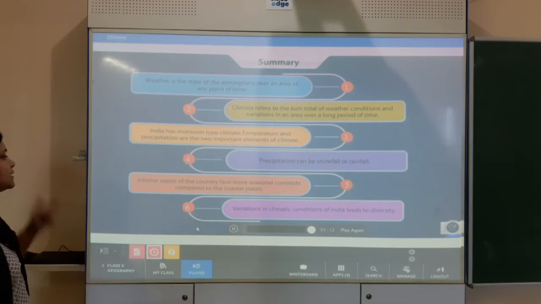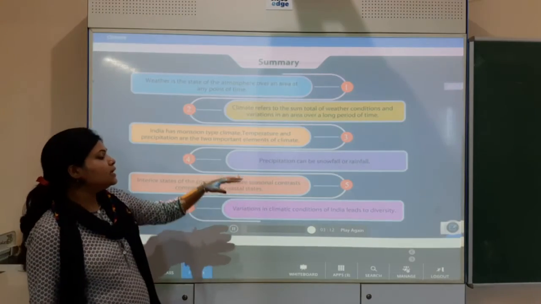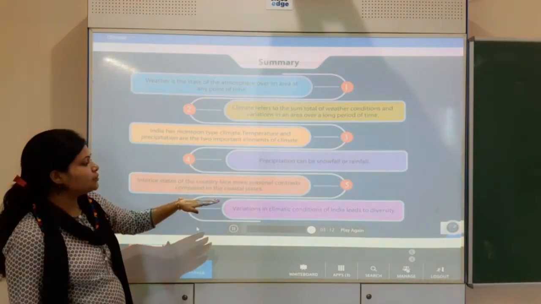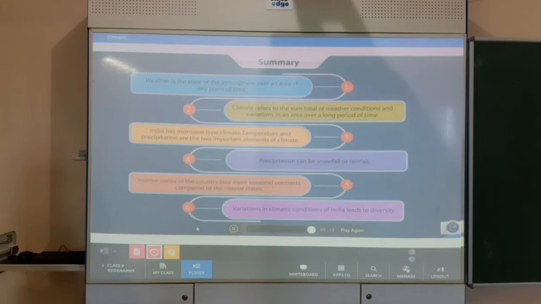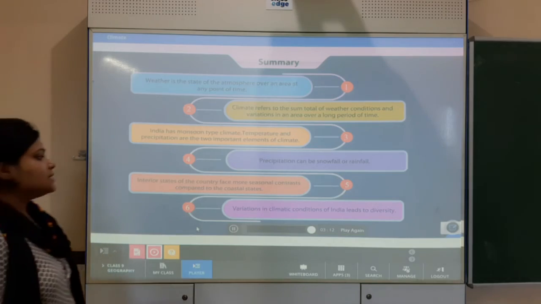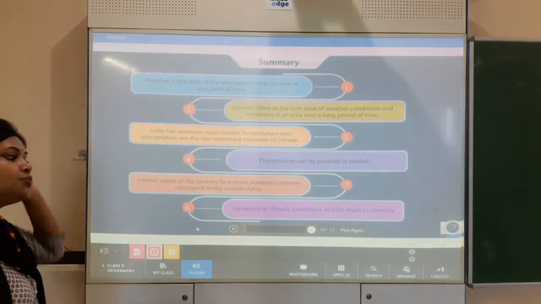Next it is saying that the interior states of the country face more seasonal contrast compared to the coastal states. People living near coastal states do not have to face seasonal changes as much as people of interior states. Last, it is saying variations in the climate condition of India lead to diversity.